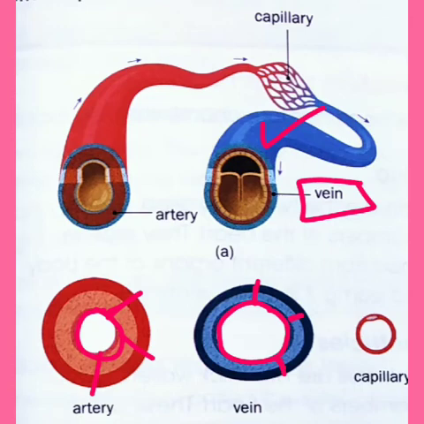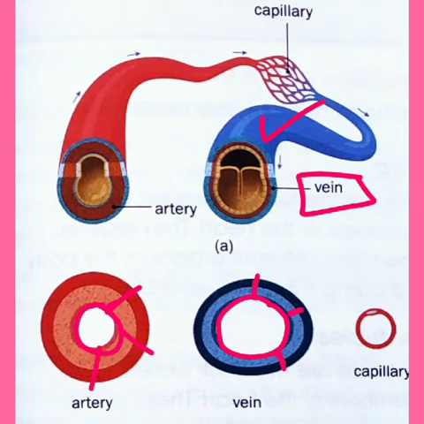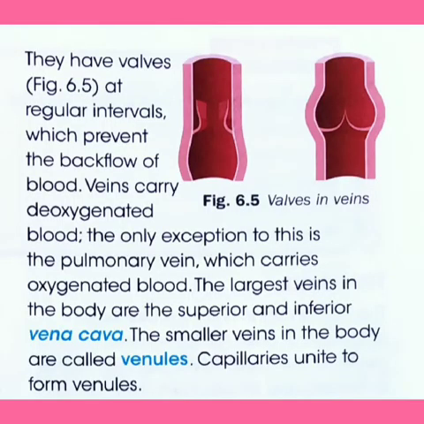Veins transport blood at a low pressure compared to arteries, because the heart pumps blood with force, so there is high pressure in the arteries. As veins transport blood at low pressure, they have valves at regular intervals which prevent the backflow of blood. This is a closed valve and this is an open valve.